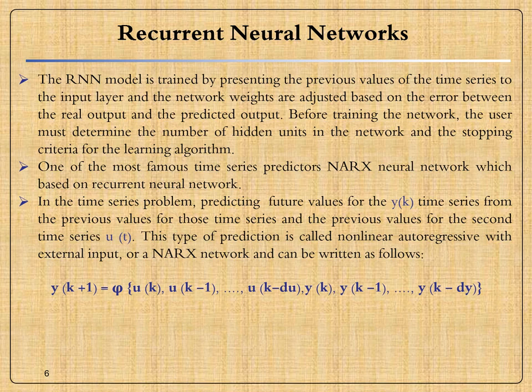In a time series problem, we predict future values of a time series from the previous values of that time series and previous values from a second time series. This type of prediction is called a nonlinear autoregressive network with external input, or NARX network, and it can be written as follows.